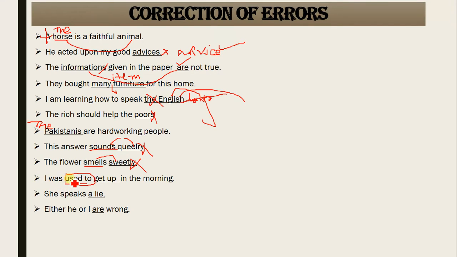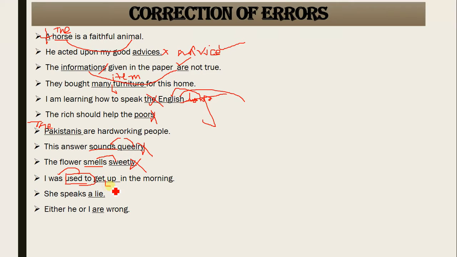So if before this modal verb used to, please note it down, there is a linking verb: was, is, am, are. For example, I am used to, I was used to, they are used to. If we are using is, am, are, was, were, whatever, then you need to put the ing structure here.